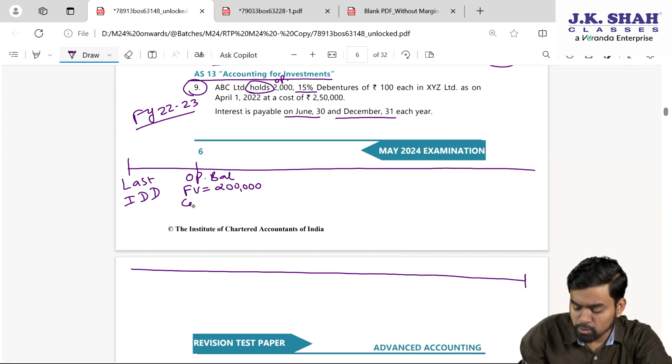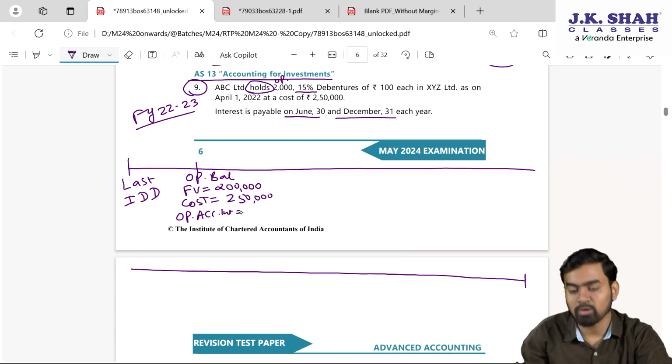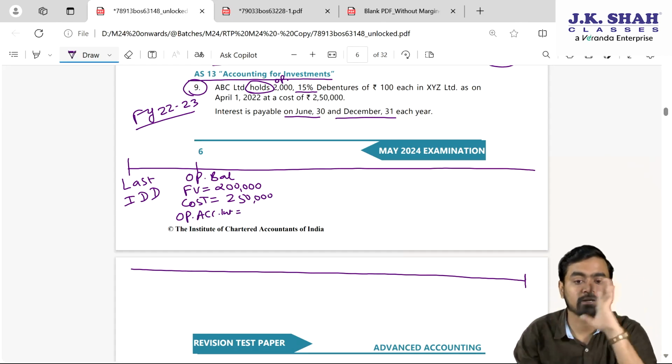Then they have given cost. Cost means what? You can say ex-interest price, which is 2,50,000. And you already know if there is opening balance, we need to check the opening accrued interest. Fine. So always write on the timeline face value, cost, and the interest calculation. If it is opening balance, then opening accrued interest. If it is closing balance, then closing accrued interest.